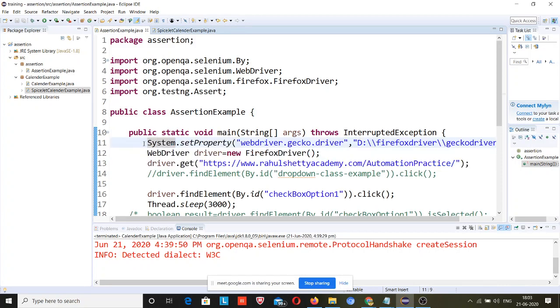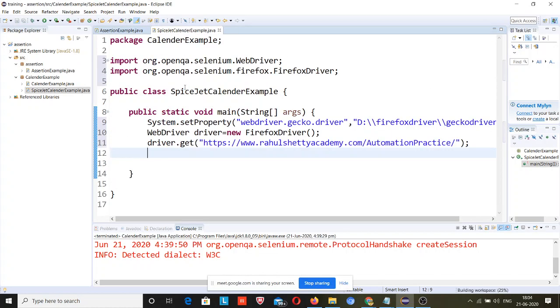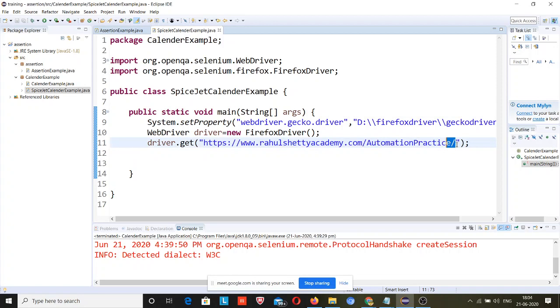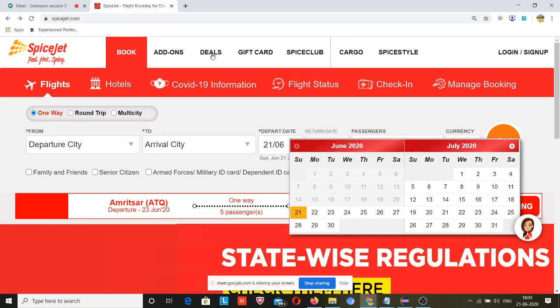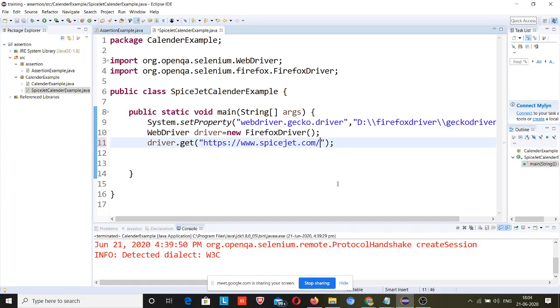This is the common code. But I don't need this URL. I need this URL, so I will copy this URL and paste it over here.